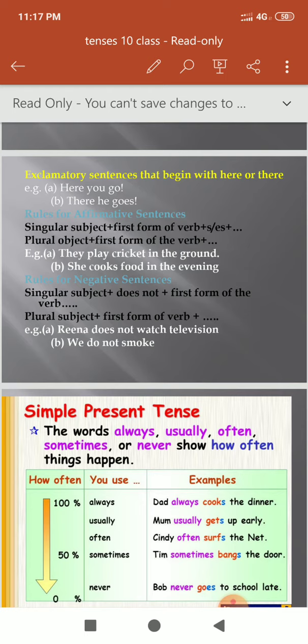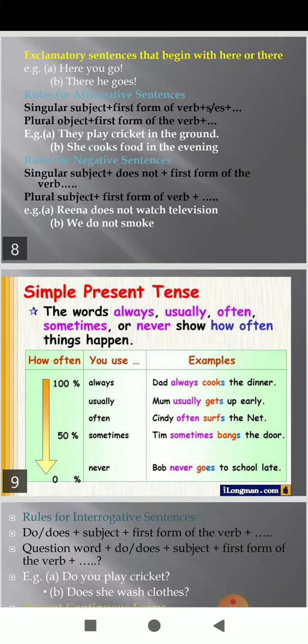Now that was the affirmative. If we talk about negative sentences, students, singular subject plus does not. Just please remember it is does not plus first form of the verb, and plural subject plus do not plus first form of the verb. Reena does not watch television. Reena does not watch: first form of the verb and object, singular subject. We do not smoke. We is plural. Do not is the negative form that we are using, and smoke is the first form of the verb.